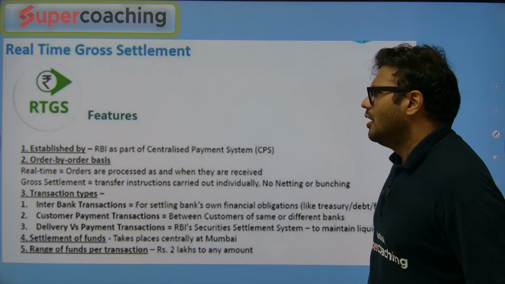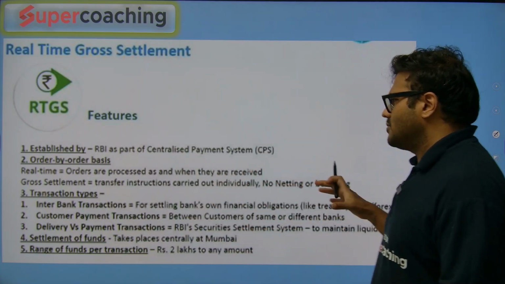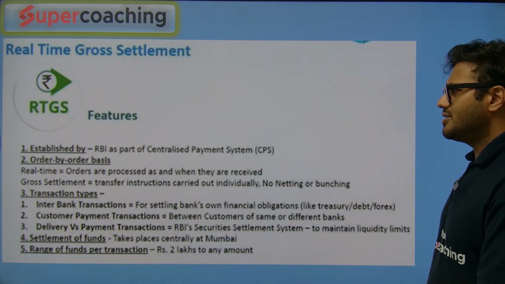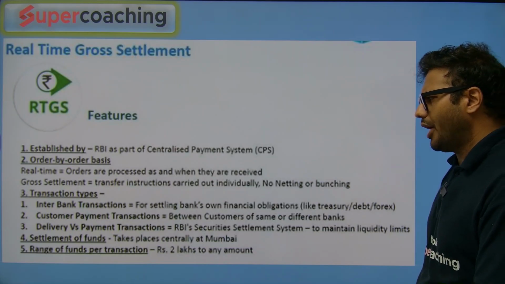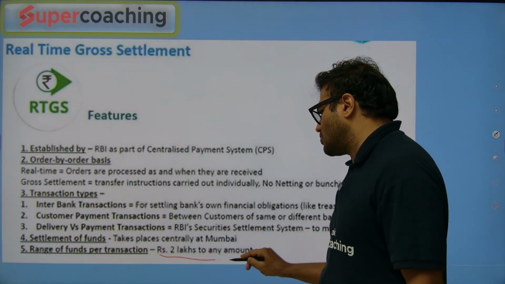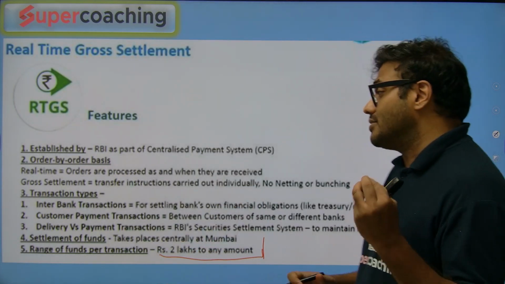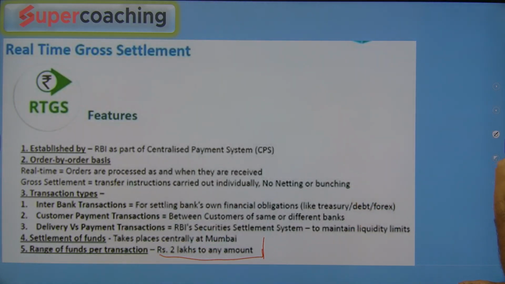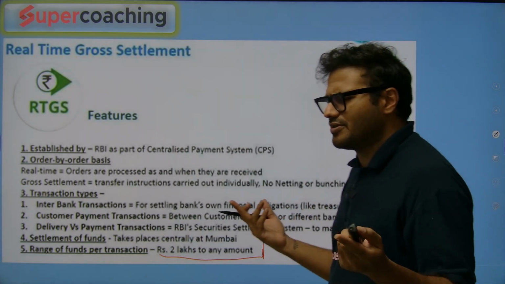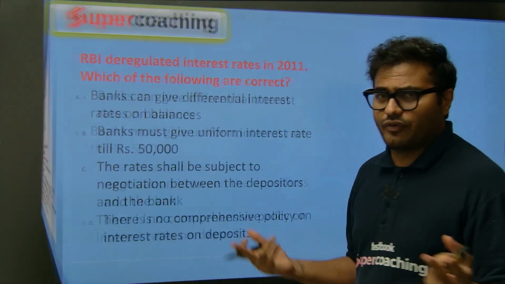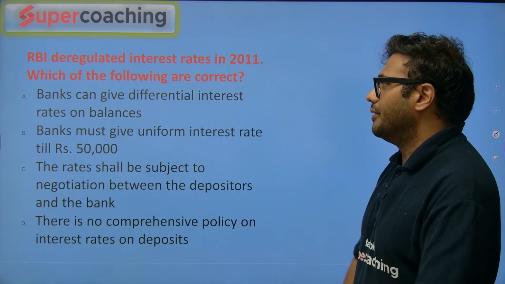Now, RBI is responsible for RTGS, real-time gross settlement. The range of funds is 2 lakhs to any amount. So minimum 2 lakh, there is no maximum limit, but there is a minimum limit. And yes, charges will be applied, and it is available 365 days, 24/7. So that is a wrong statement.